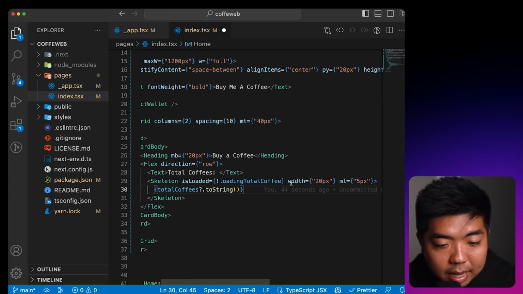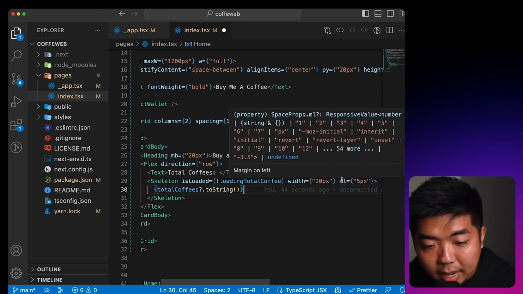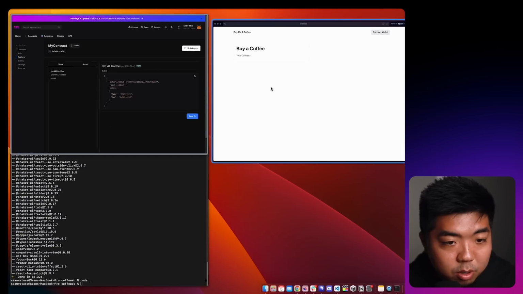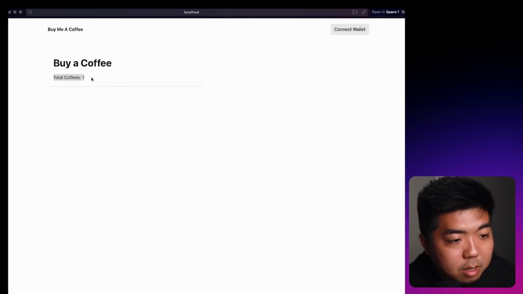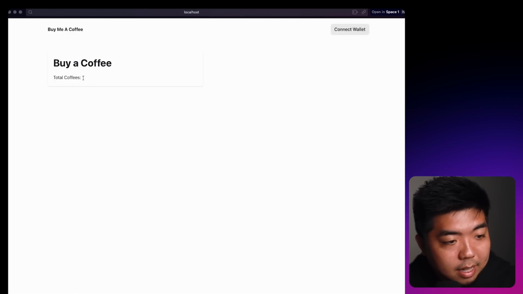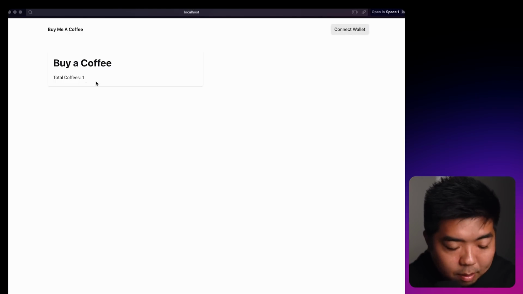Now I did add a width of 20 pixels and a margin left of 5 pixels to this skeleton. Just to show you what it looks like here, you can see it displays total coffees 1, but if I refresh the page, it'll show a little loading skeleton and then display our total amount of coffees.